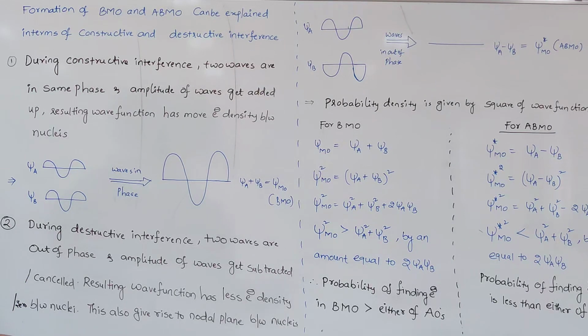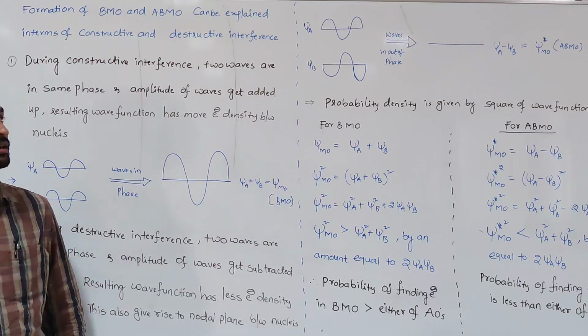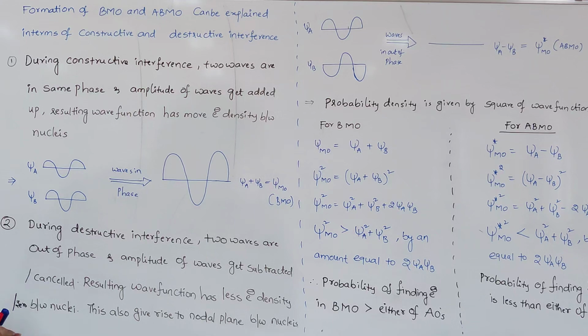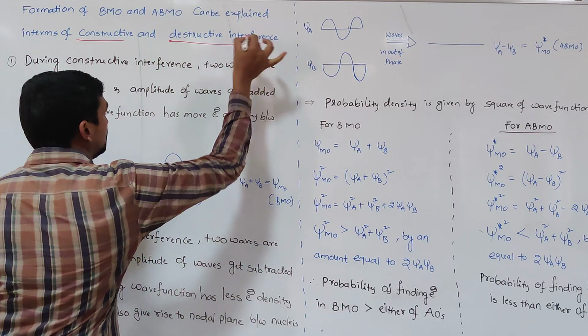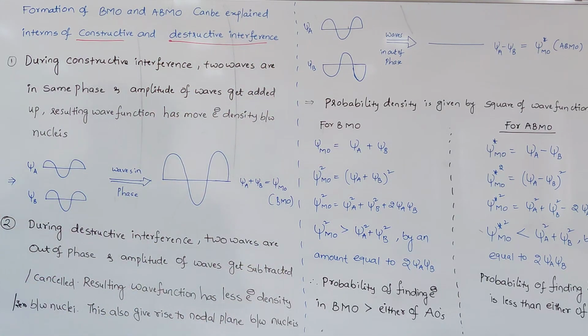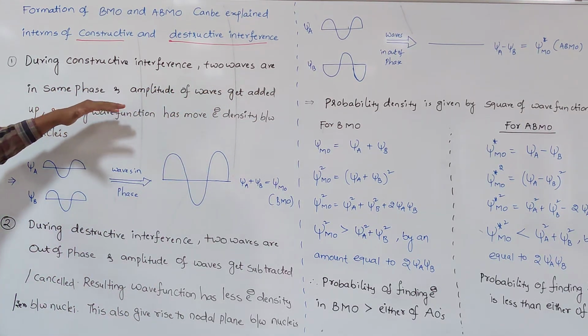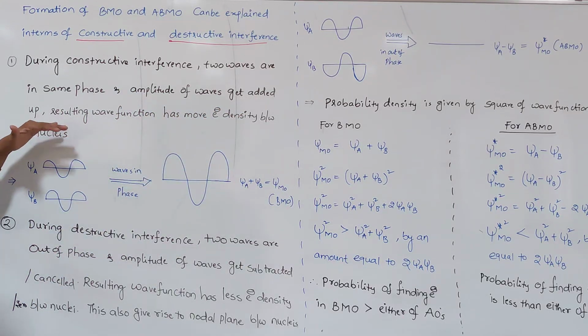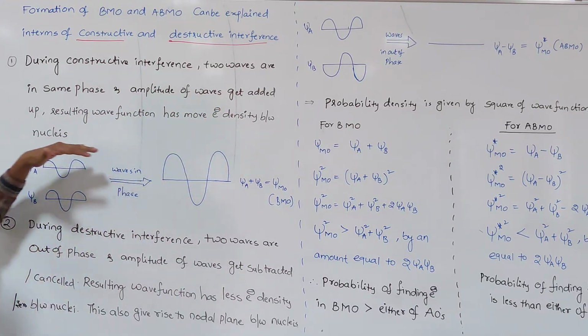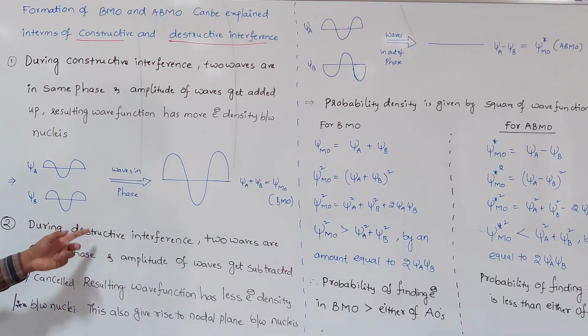The formation of bonding and anti-bonding molecular orbitals can also be explained in terms of constructive and destructive interference. Based on this property also we can explain how the bonding and anti-bonding molecular orbitals are formed. The first one is constructive interference. During constructive interference, the two waves are in the same phase. The amplitudes of the waves get added up. The resulting wave function has more electron density between the nuclei, which results in the bonding molecular orbital.